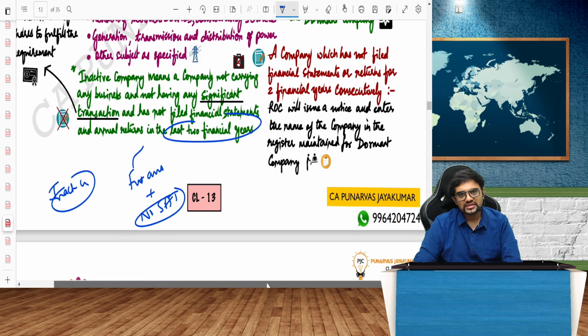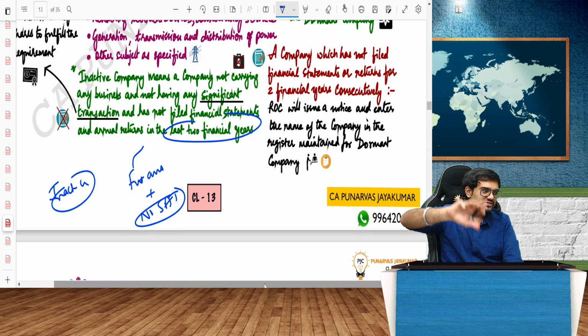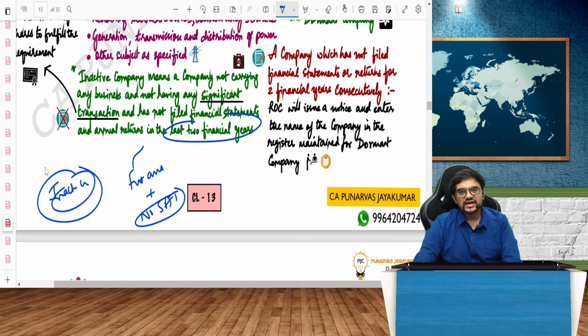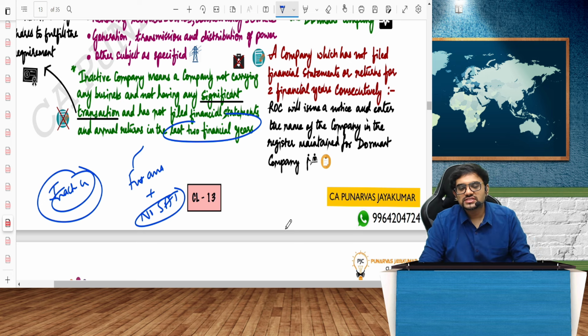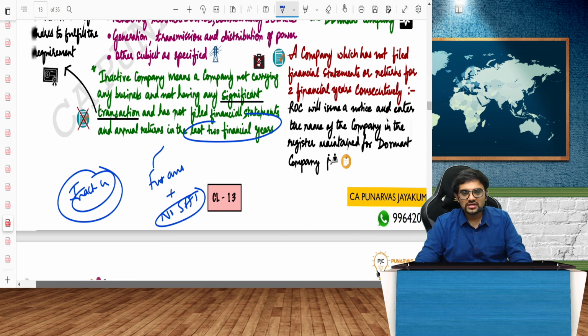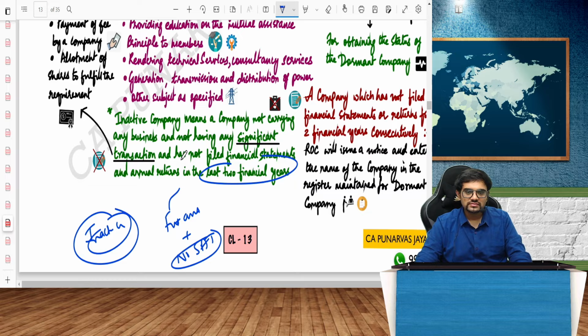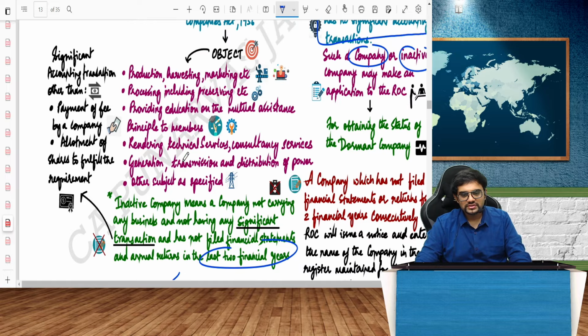But if a company which was active, suddenly can it become dormant? Yes, it can become. It will now be called an inactive company. When is it inactive? It has no significant accounting transaction in the past 2 years, and it has not filed financial statements and annual returns in the last 2 financial years.